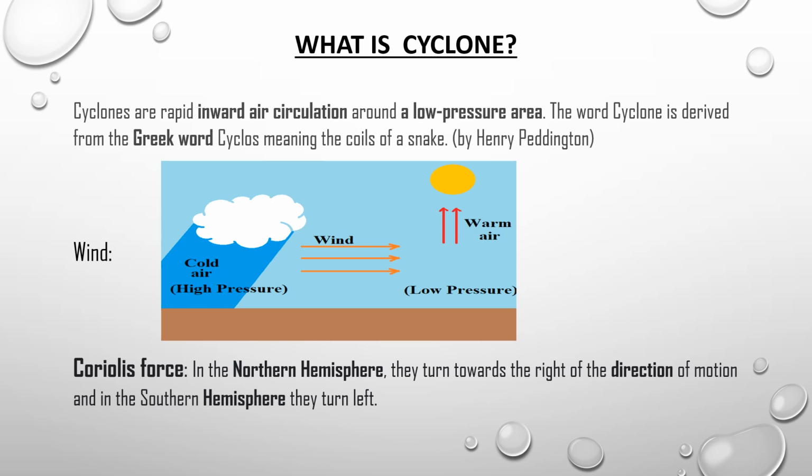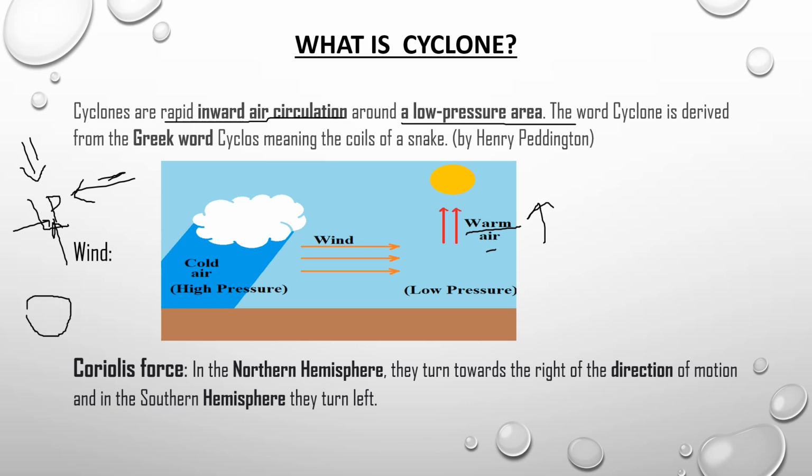So coming to the definition of the cyclone, friends, it is a rapid inward air circulation. Like from all directions, the air is moving inward, around a low pressure area. If you think this is a low pressure area, then the wind starts moving into this low pressure area. And what happens in a low pressure area? The warm air rises. So the air which is coming from all directions into the low pressure area creates a coil which looks like a snake coil and moves upwards. So this is how your cyclone looks.